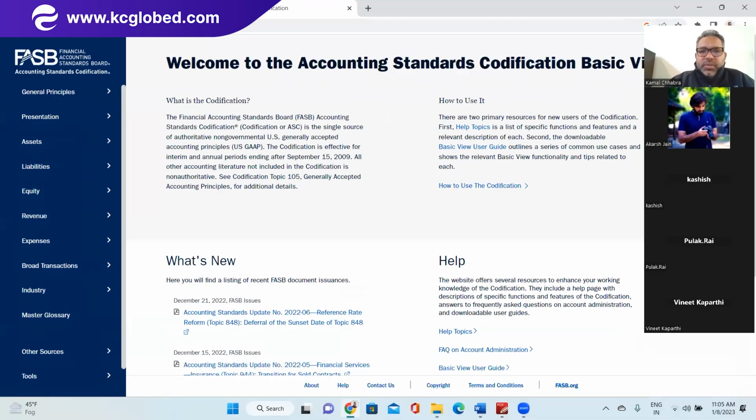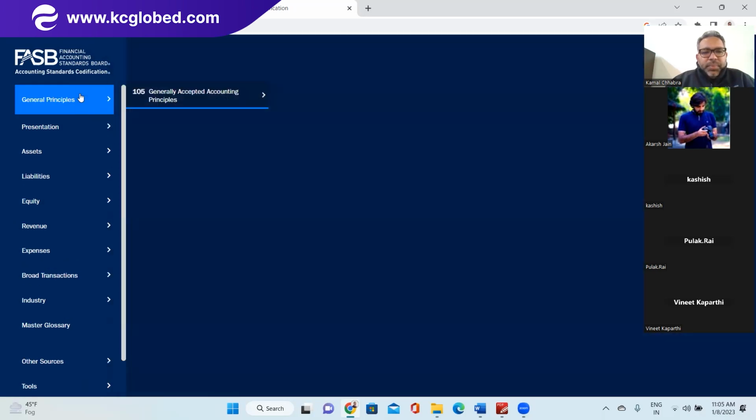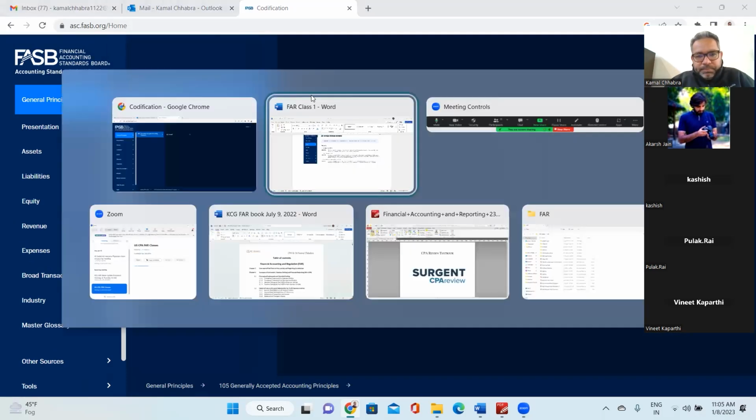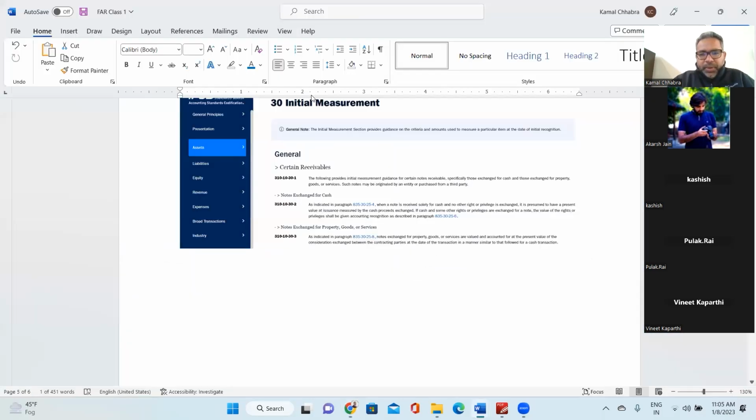Can you see this page on your laptop or mobile? Yes, sir. Now if you see, there are general principle, presentation, assets, liability, equity, revenue, expense, broad transaction, and industry. These are all nine heads. If you click on General Principle, you will see 105. It starts from 100 to 199, generally accepted accounting principles. If you click on it, it will give you two digits, which is what we call the subtopic.